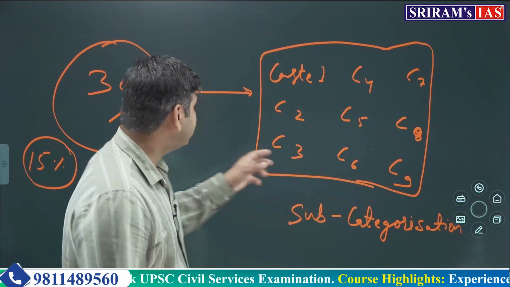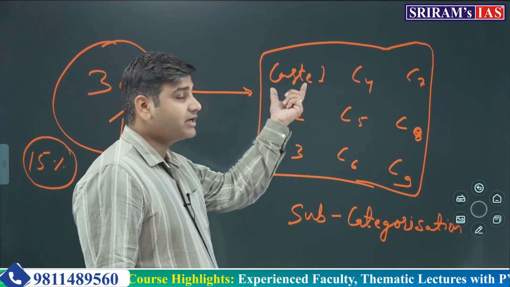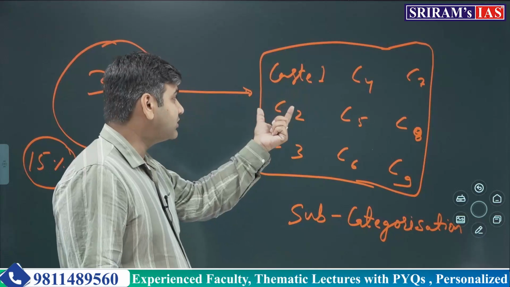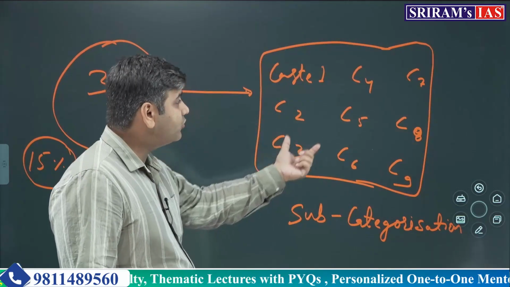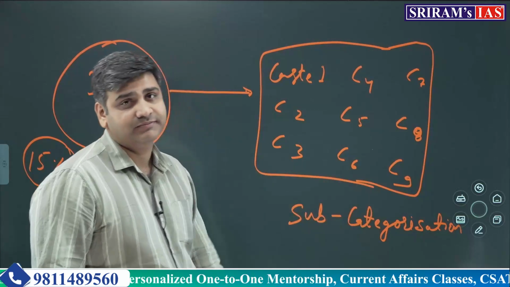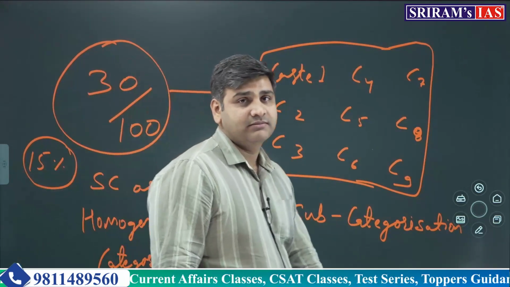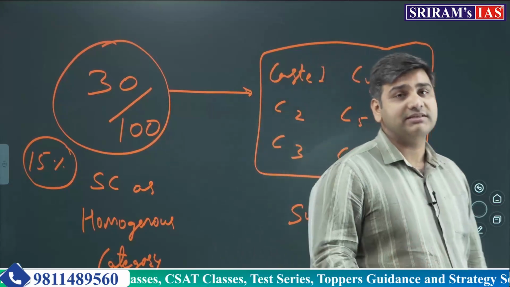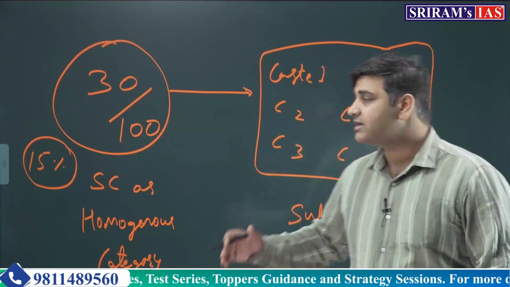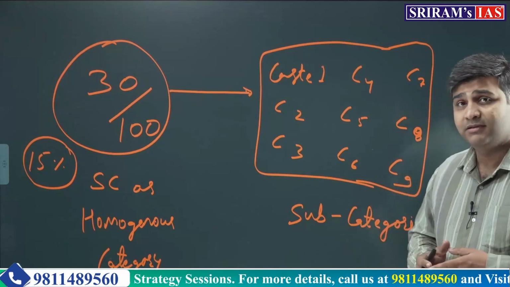Okay, out of these 30 students, several of them would belong to one particular caste, the other would belong to a second caste, and so on and so forth. Let's say there are 9 total castes. Not all of them will be equal in status, socially speaking or economically speaking. Some of these castes would be more advantageous than the other castes.